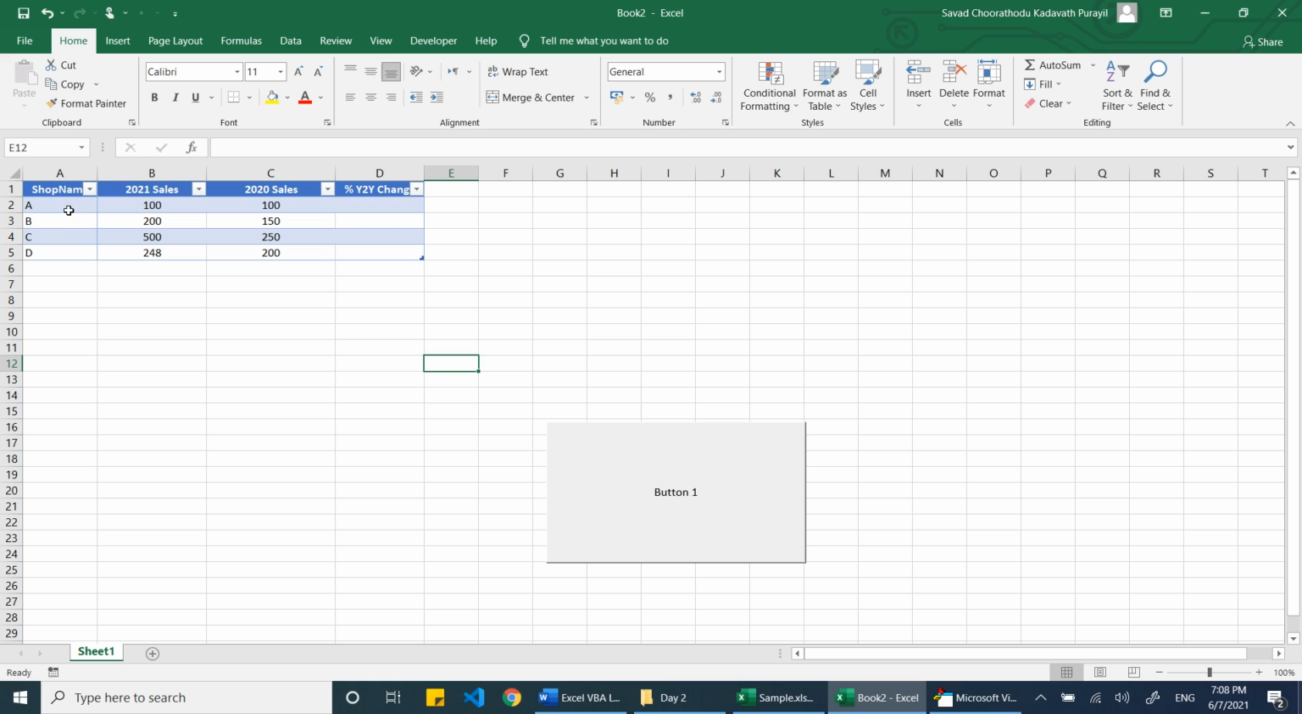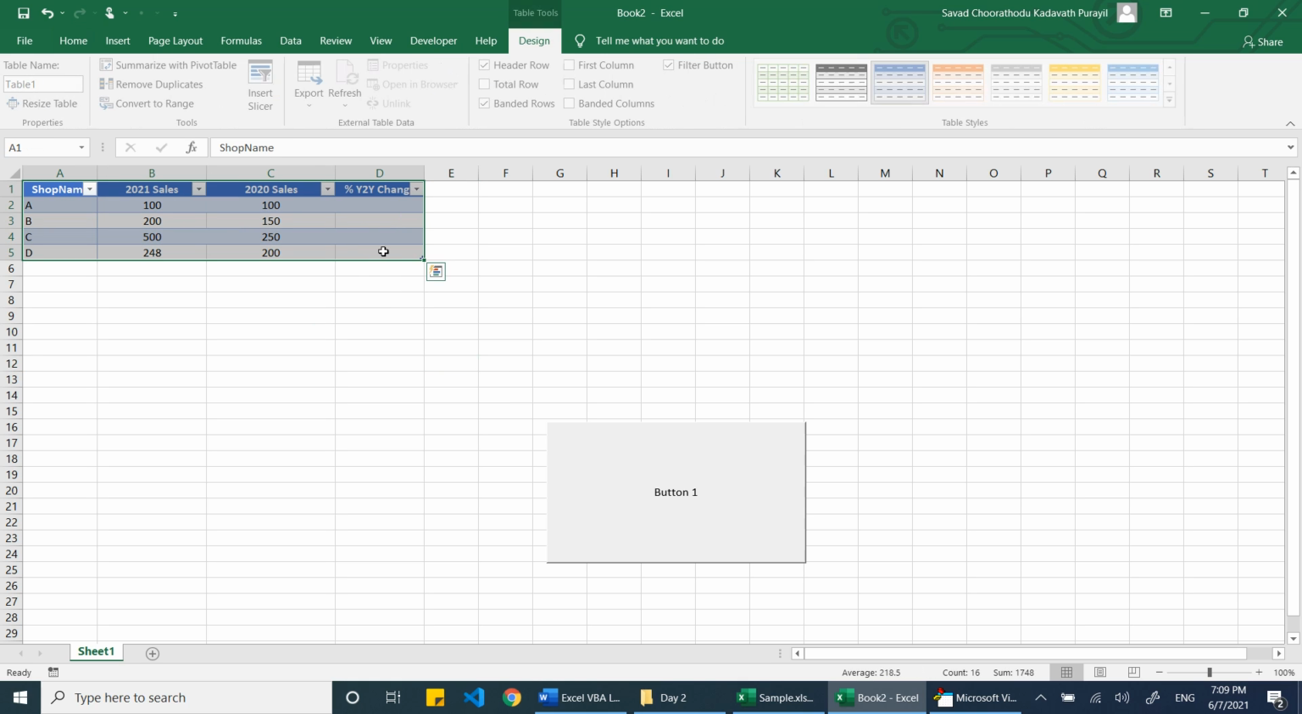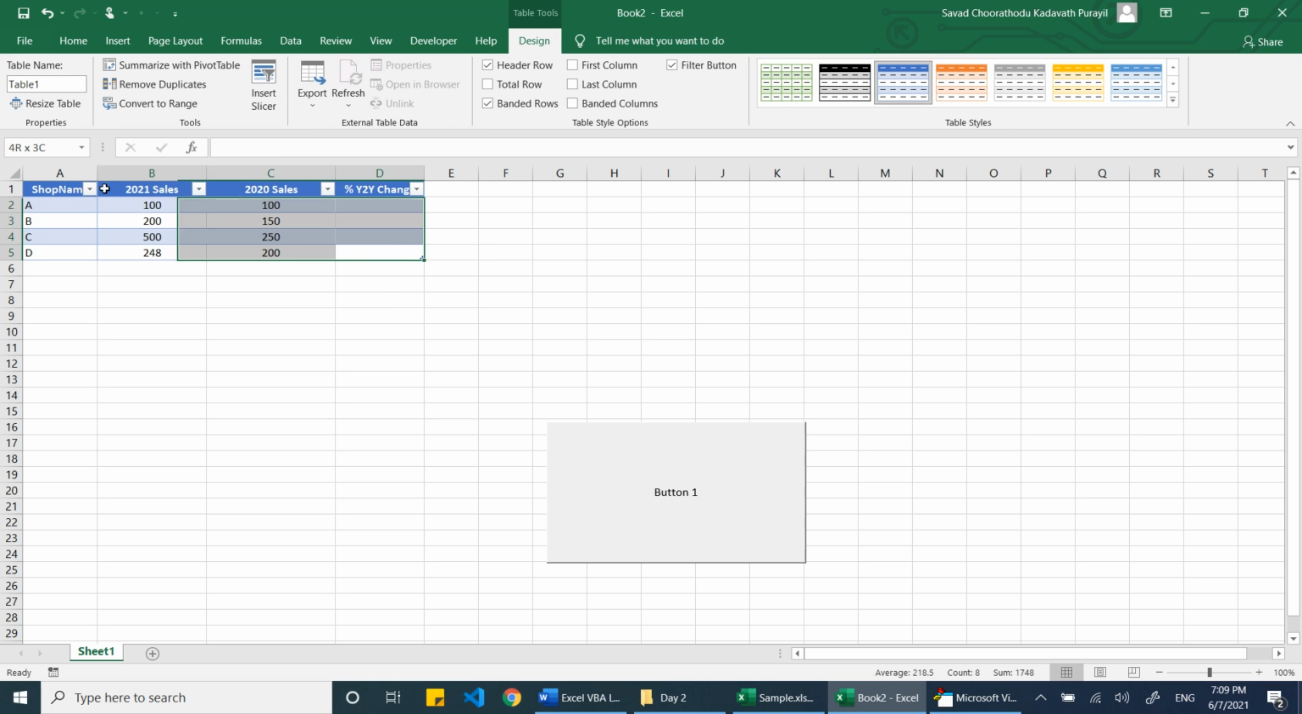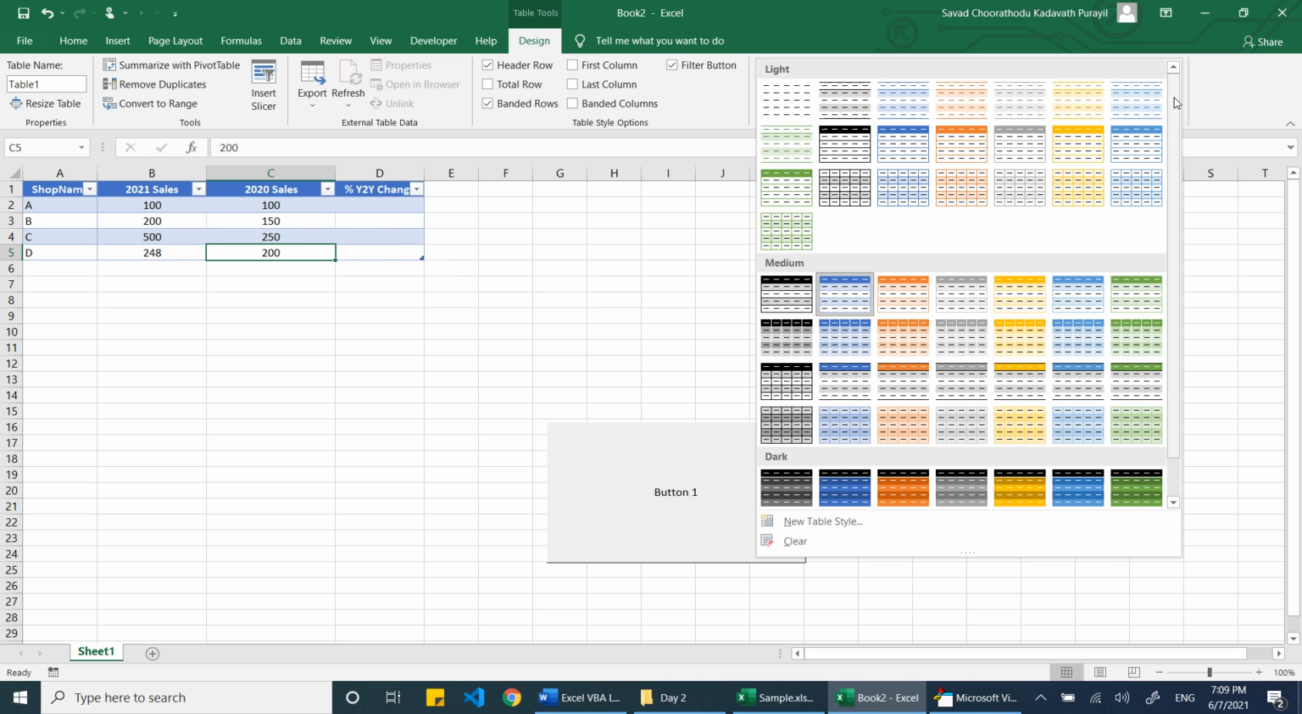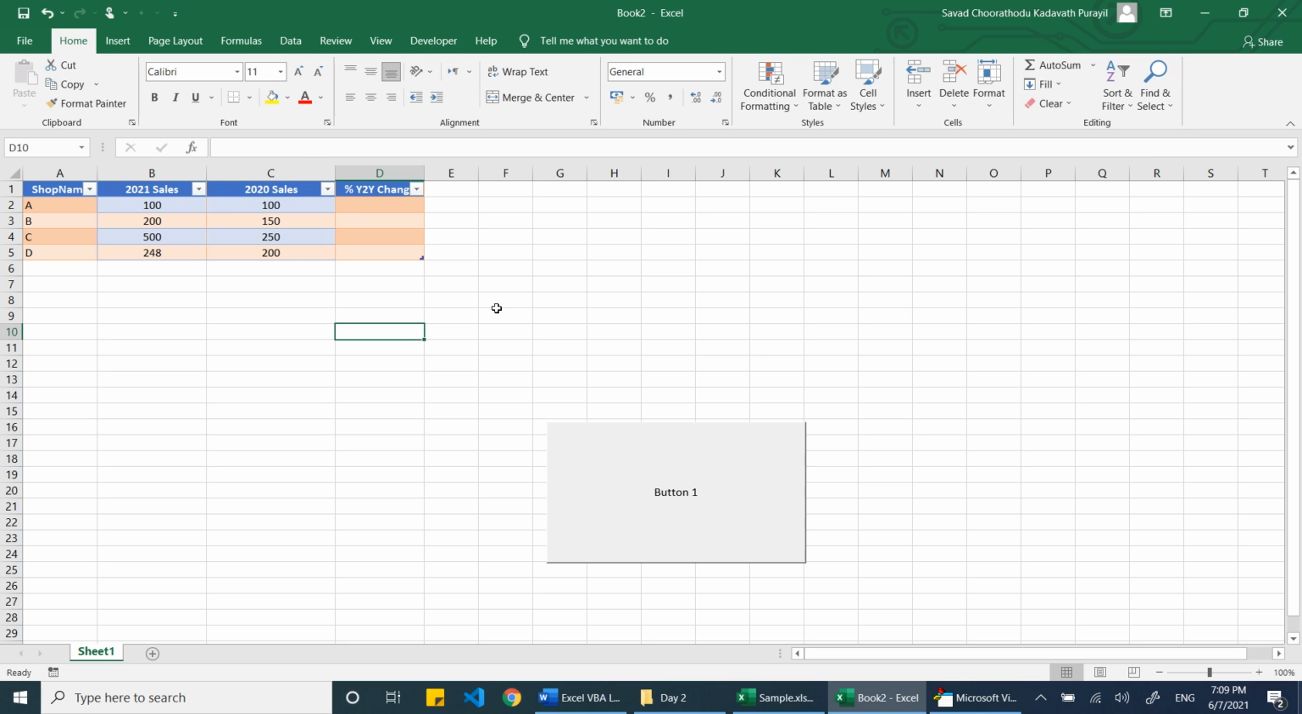You can see the view of the table itself has changed, and we can define it. You can go to the Design tab and create new designs. These things will be very helpful for us instead of manually designing everything. So I have changed the color.